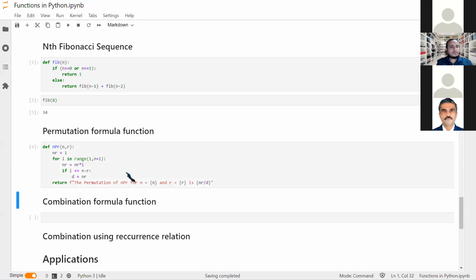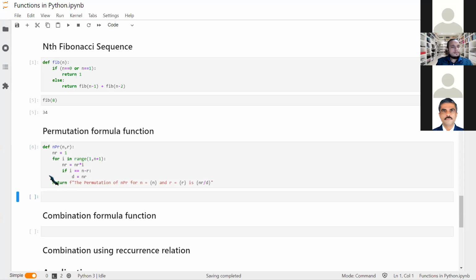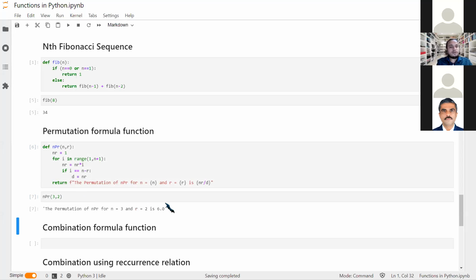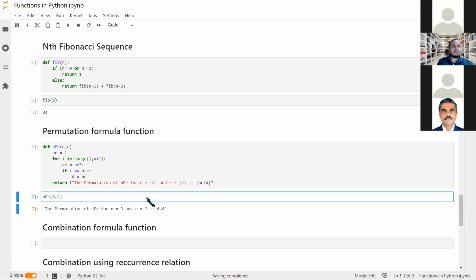Defining this, now define this. Now what is NPR of, say, I'll just take something that would work first. So 3 factorial upon 1 factorial. That is 3 factorial upon 3 minus 2 factorial, which is 6, right? So we have got the correct answer. The algorithm is correct.